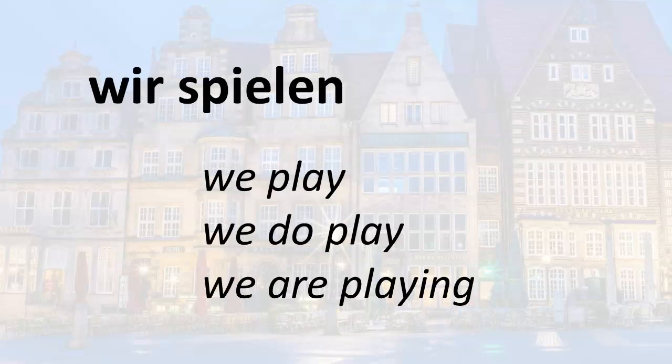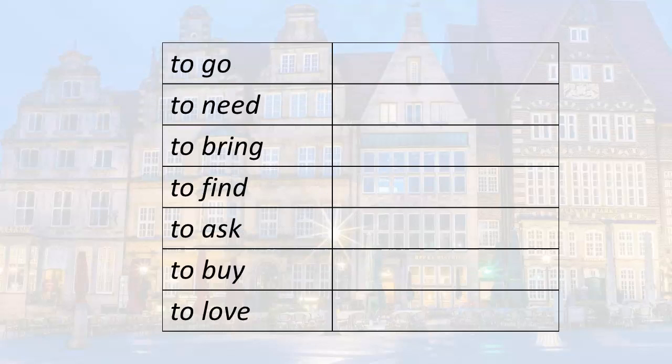Remember that a verb in the present tense can mean three things. We play, we do play, we are playing. So wir spielen. We play, we do play, we are playing. And the meaning that you get just depends on the context of your conversation.